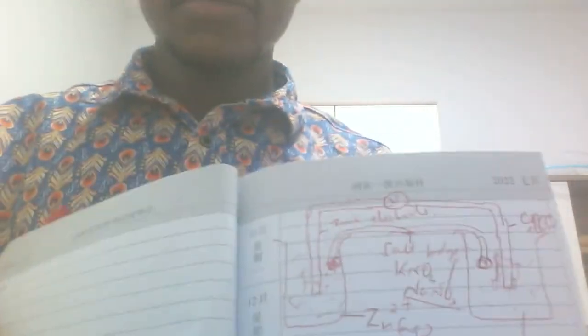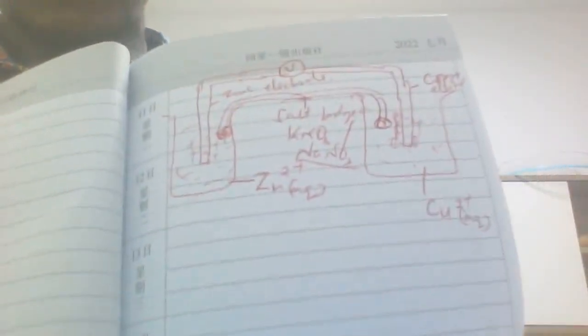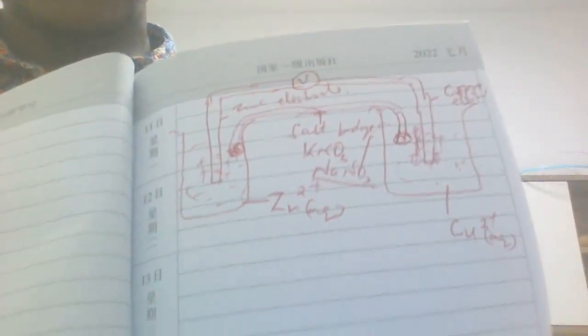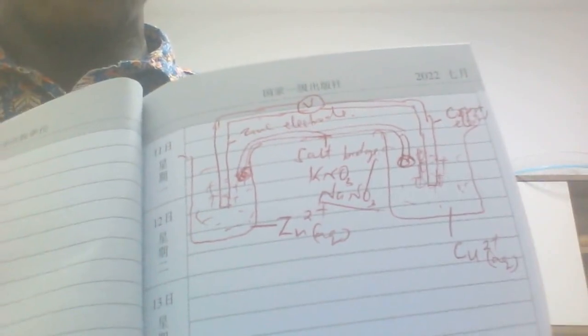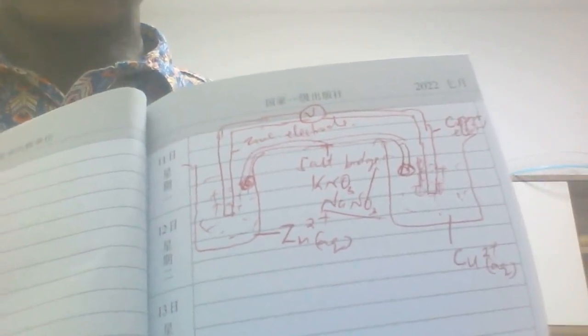You see, this is a diagram, right? I've drawn that diagram, with the left hand side thing.